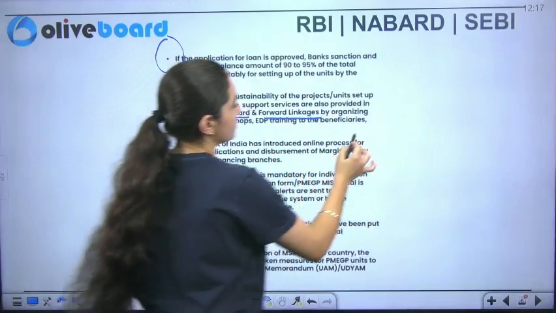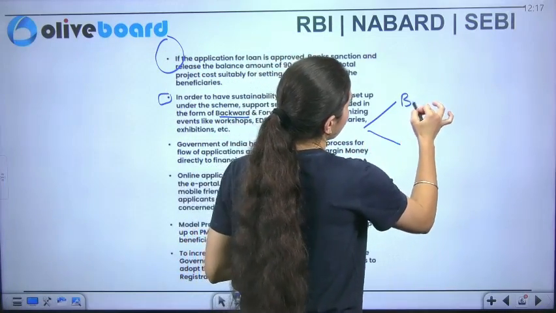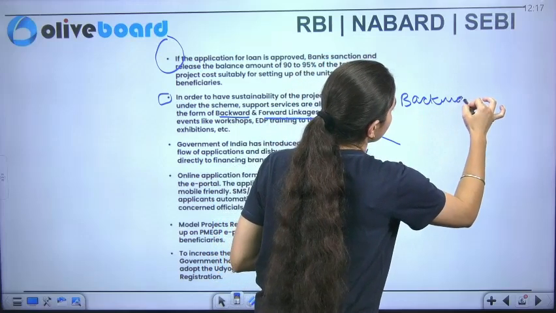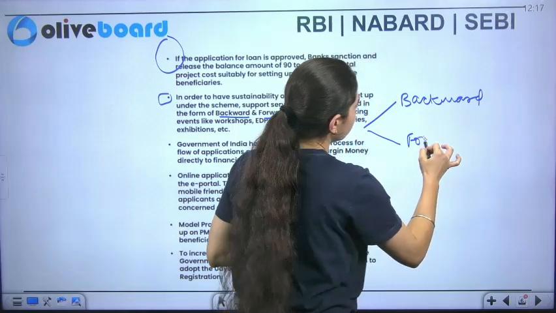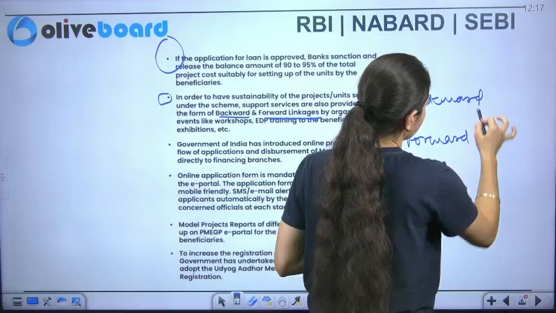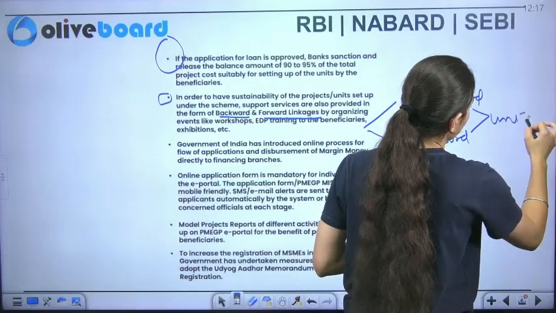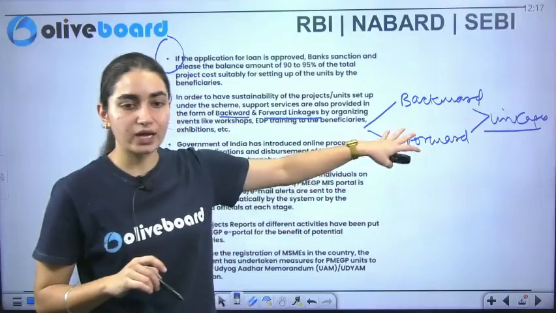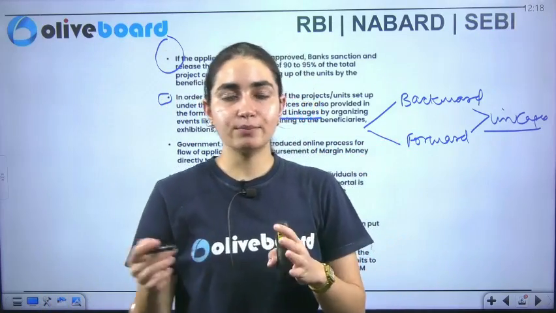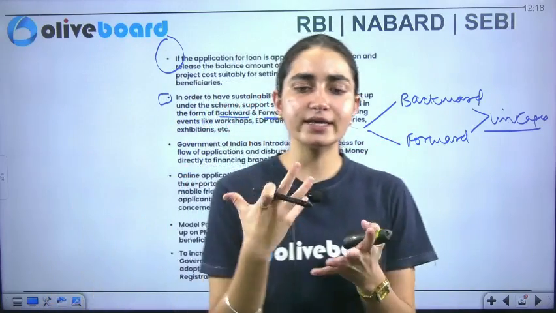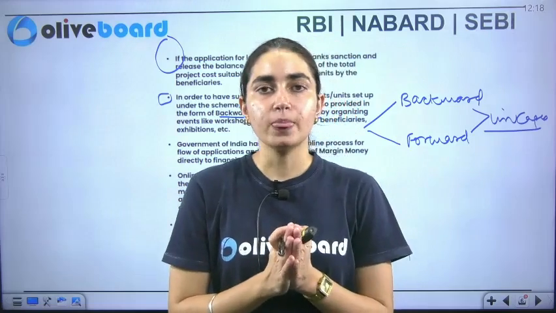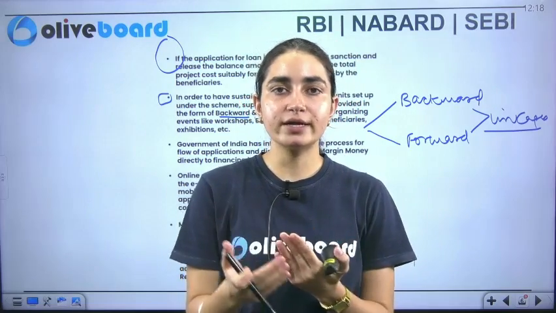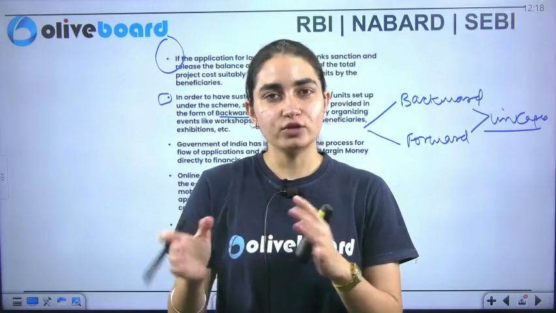Now here is another concept, which is backward and forward linkages. Okay, now what is that? I am not sure if I told you in my yesterday's class. Backward and forward linkages ensure, for example, they've taken the example of the enterprises. I'll take an example of the dairy sector, maybe. That will be easy to relate to.